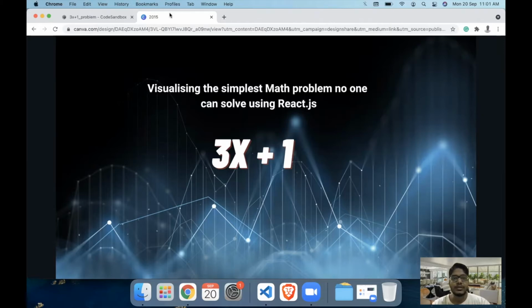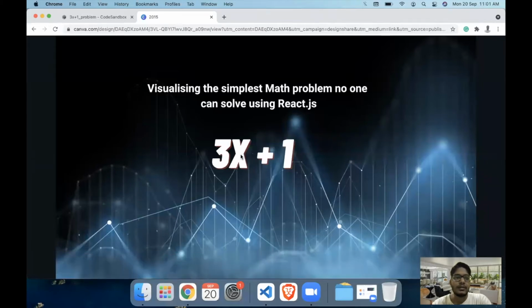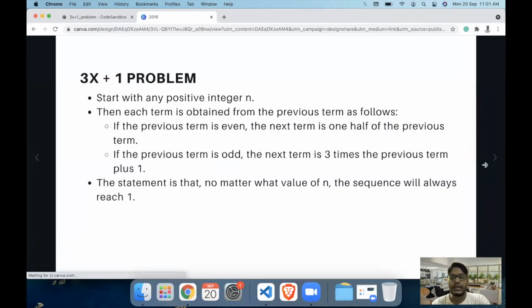But we are going to use the charting library for a problem which is quite famous in the mathematical community, popularly called the 3x plus 1 problem or Collatz conjecture. I first came across this problem while watching a video on Veritasium. I will share a link somewhere at the top, which you can view to understand what this problem is about. In pretty basic terms, the problem goes like this.